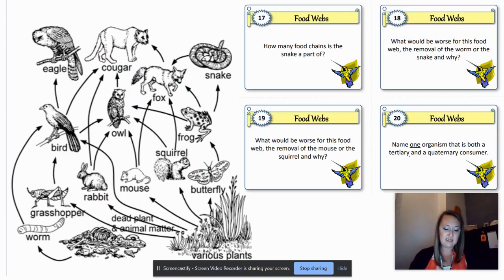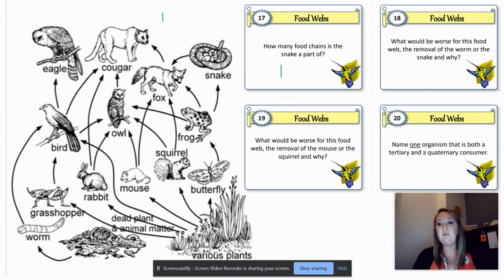All right, 17, 18, 19, and 20. How many food chains is the snake a part of? Again, you've got to follow the arrows. If we start down here with producers, then butterflies, frogs, snakes, foxes, cougars, that's 1. Start down here at producer, butterfly, frog, snake. Look at that. Snake is only a part of 1, right? Because once you get to frog, you have to go to snake. That's the only way that it gets eaten. The snake only eats the frog, and then it goes on to the next stage.